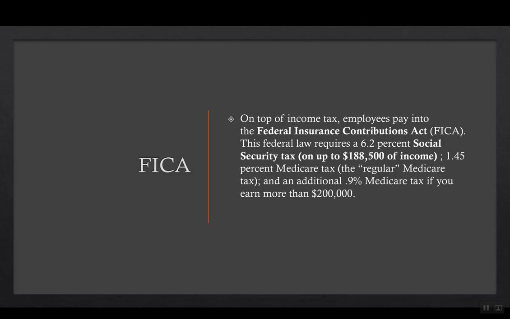So this one is called FICA. On top of income tax, employees pay into the Federal Insurance Contributions Act, FICA. This federal law requires a 6.2% Social Security tax on up to $118,500 of income, and then a 1.45% Medicare tax, which is called the regular Medicare tax, and an additional 0.9% Medicare tax if you earn more than $200,000.